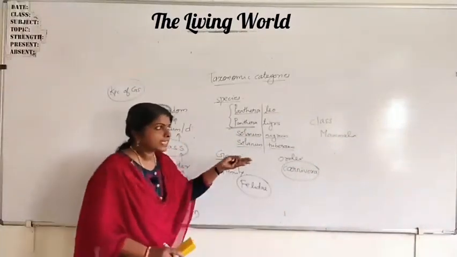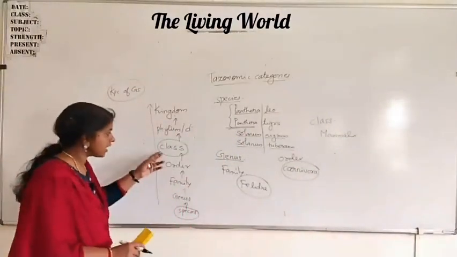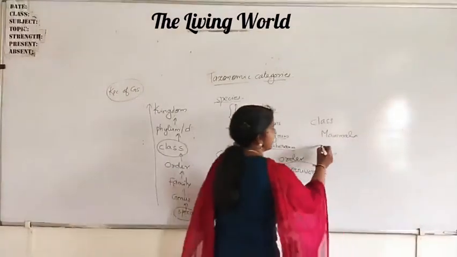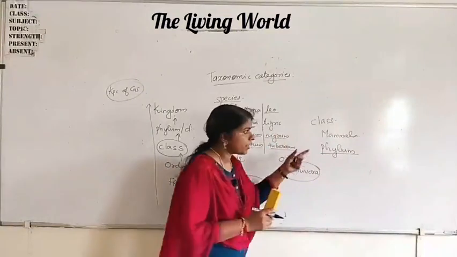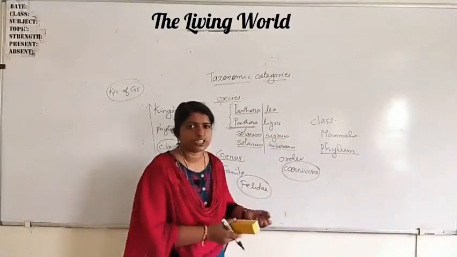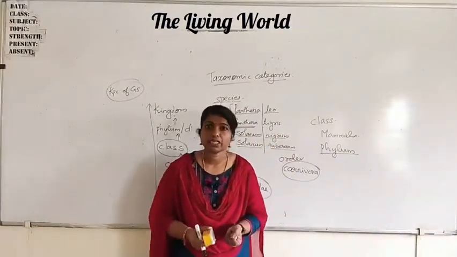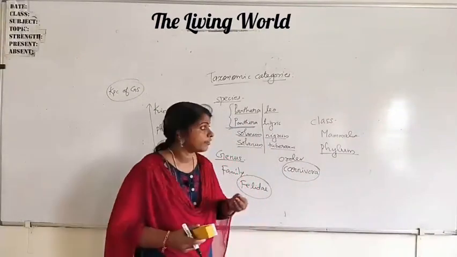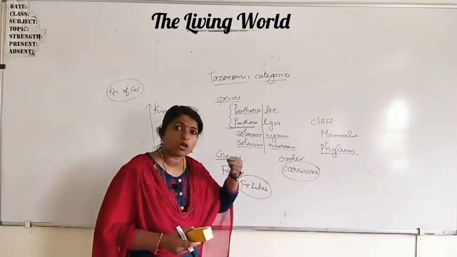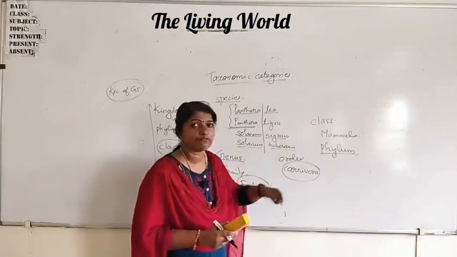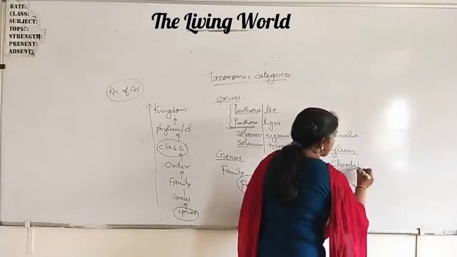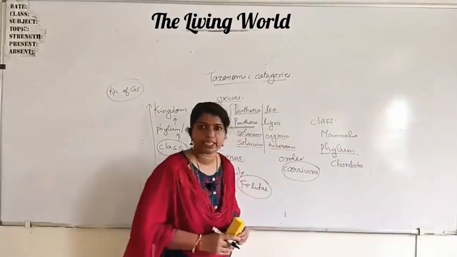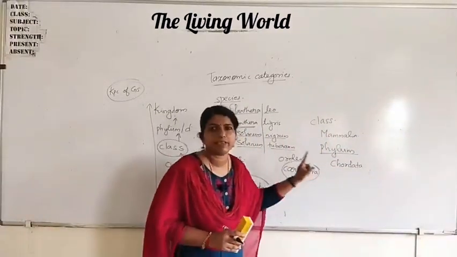Now, related classes join to form the next higher group, that is phylum. We are mammals. You know fishes, amphibians, reptiles, birds. These are different classes. All these classes belong to the same phylum, that is phylum Chordata. We all belong to the same phylum.